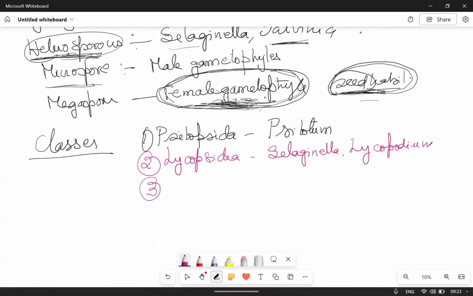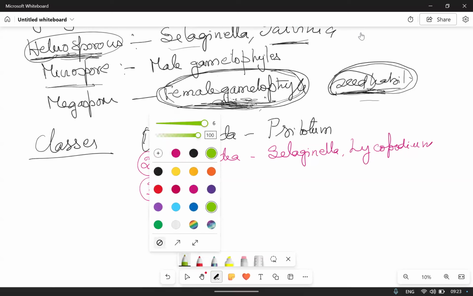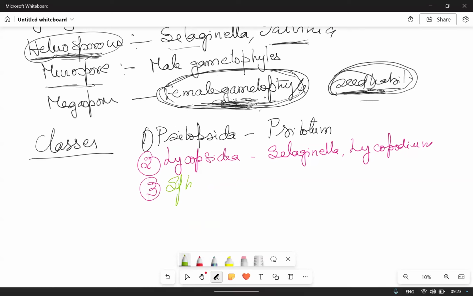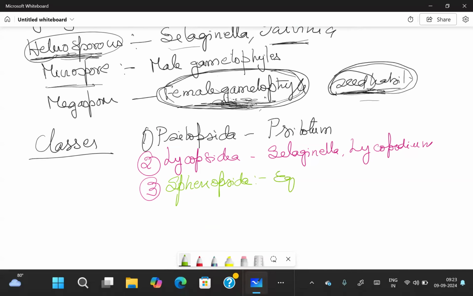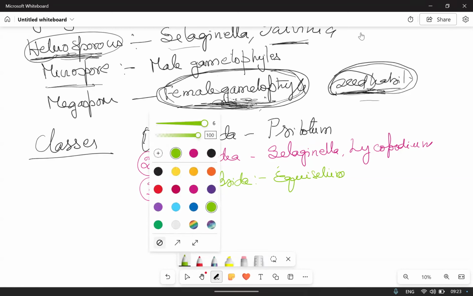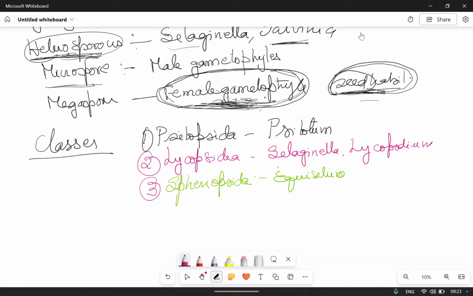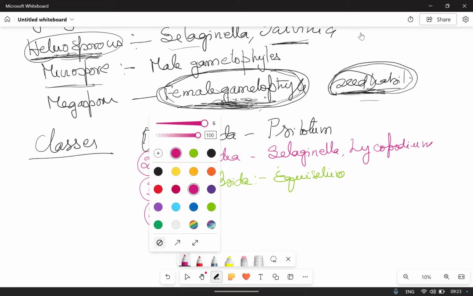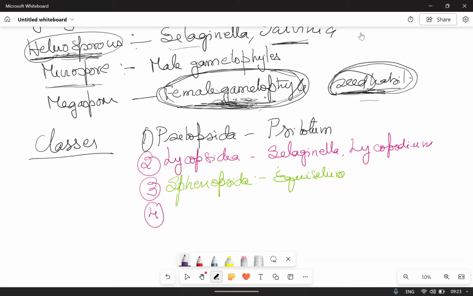The third one is Sphenopsida, with Equisetum. And the fourth one, Pteropsida. Examples: Dryopteris.